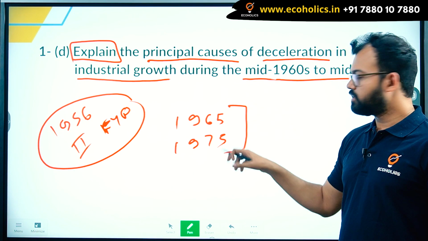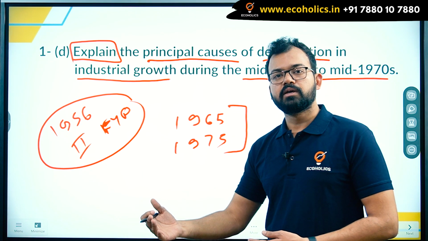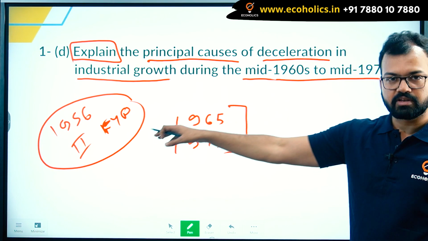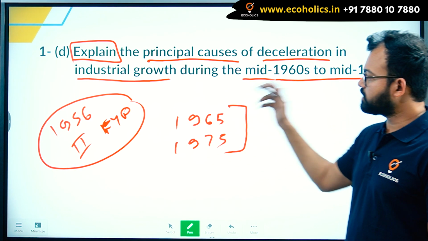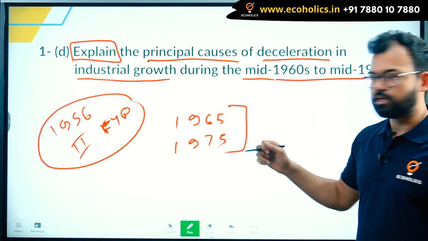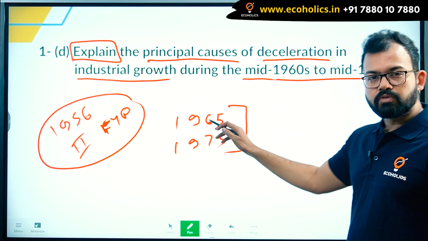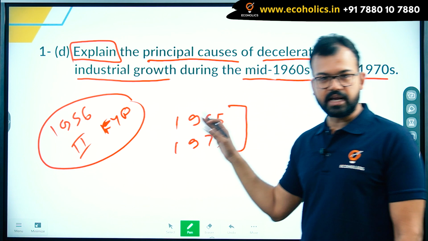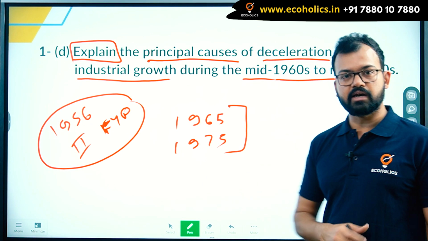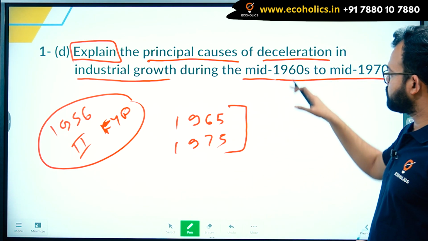So when the returns are not coming, you are not generating the surplus to reinvest. That was the main issue, you can say: the heavy investment at that time and the long gestation period. The second thing is that the period was very turbulent, especially talking about the Indian economy and the situation at that time. For example, I told you that there was drought, then war with China, war with Pakistan, then the Green Revolution India implemented in 1971, again the war with Pakistan, and the refugee crisis. So there were a lot of crises. That's why industrial growth went down.